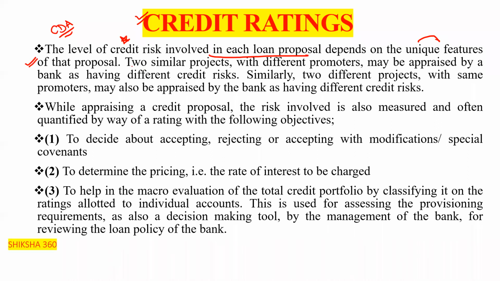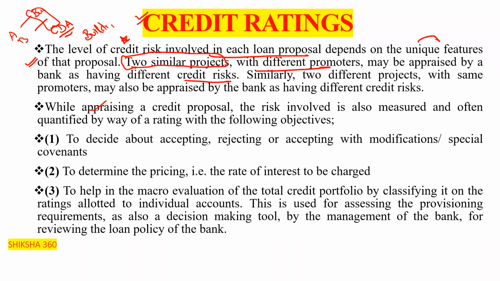Take two similar projects, say the contract of a building, with different promoters, where A has to build a building and on the other side B. The same project may be appraised by a bank as having different credit risk. So two similar projects with different promoters also have different credit risk.